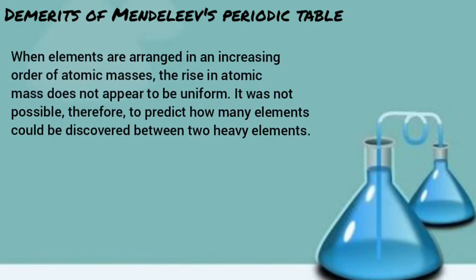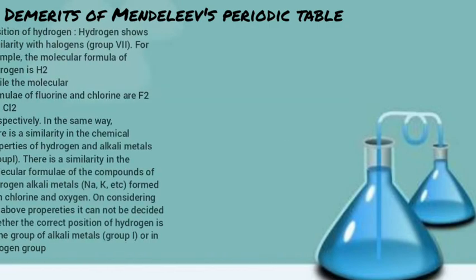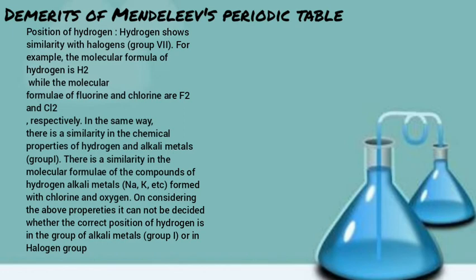Third, when elements are arranged in an increasing order of atomic masses, the rise in atomic mass does not appear to be uniform. It was not possible, therefore, to predict how many elements could be discovered between two heavy elements. Fourth, the position of hydrogen.